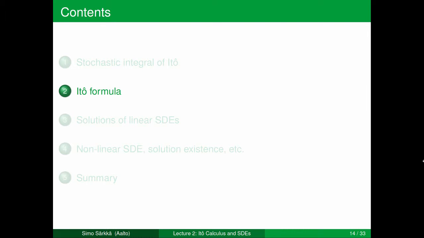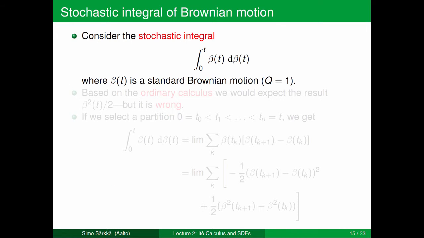Let's now take a look at the Ito formula, which is the generalization of the chain rule in ordinary calculus. Start by considering the following stochastic integral. We are integrating beta of t, which is the Brownian motion, over d beta t, a stochastic integral of beta t over beta. Let's assume that this beta t is a standard Brownian motion, with q equal to 1.